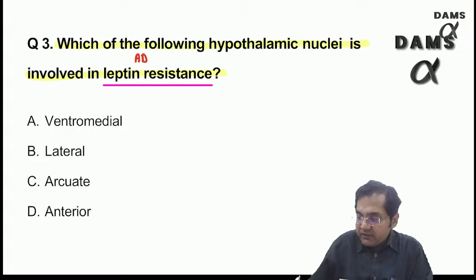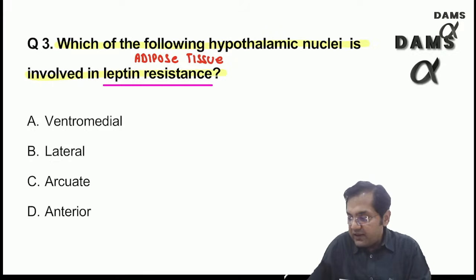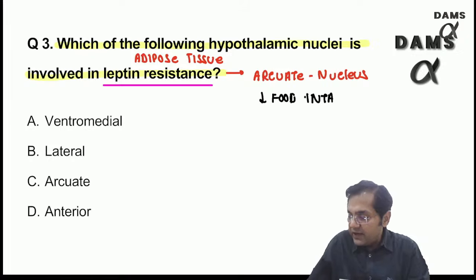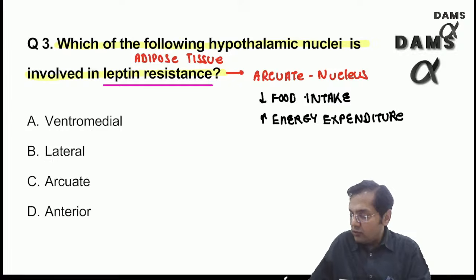Leptin is released from the adipose tissue. It has various roles. First of all, leptin acts on a nucleus known as arcuate nucleus. Because of the action of leptin on arcuate nucleus, it decreases the food intake and increases the energy expenditure, overall resulting in decrease in body weight.